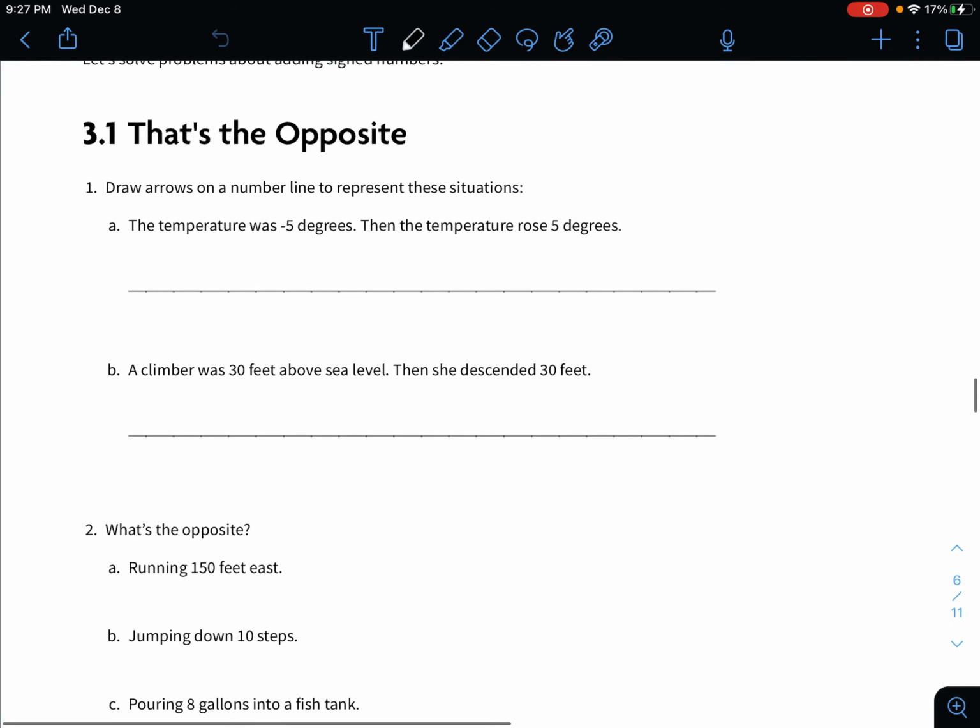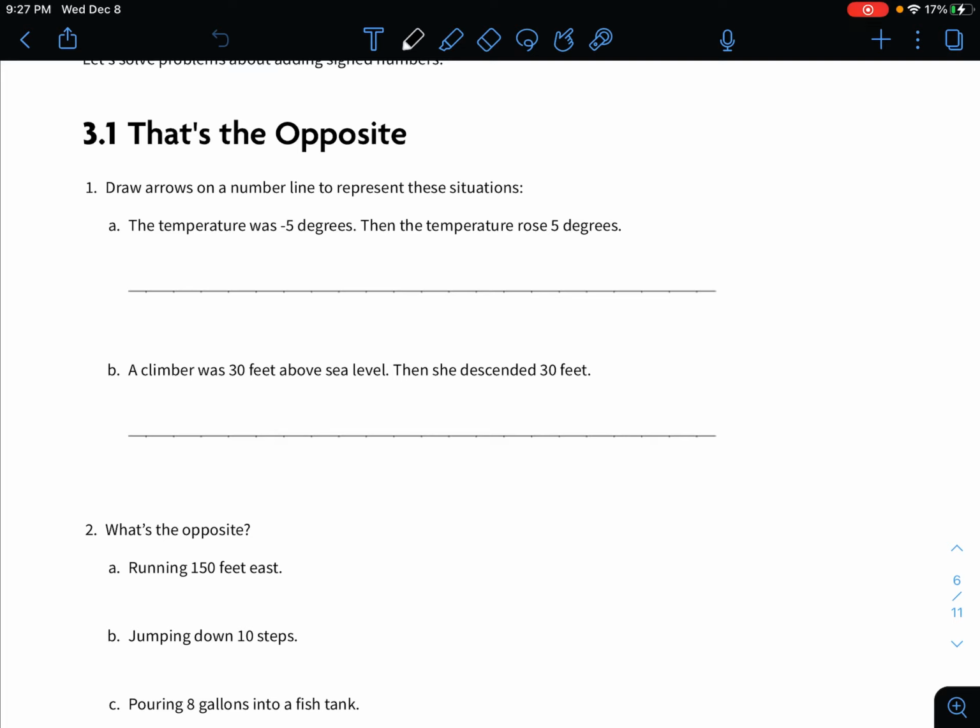Alright, so continuing on with number lines and positive and negative numbers. So this next one here, we're going to look at opposites and their roles, and what we see happens as we add opposites together. So it says draw an arrow on the number line to represent these situations.